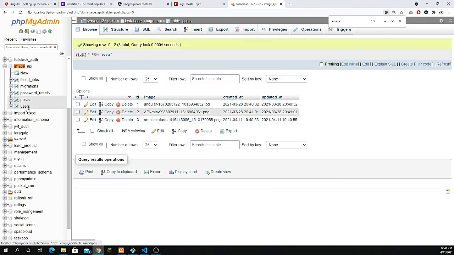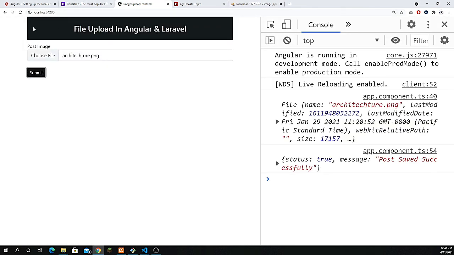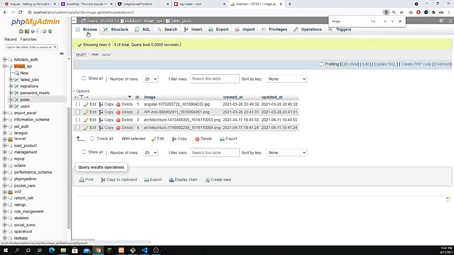Now if I click submit again, and again post saved successfully, yeah, it's going to save it, right? So we are good to go, right?